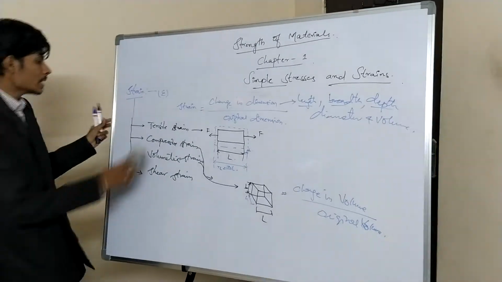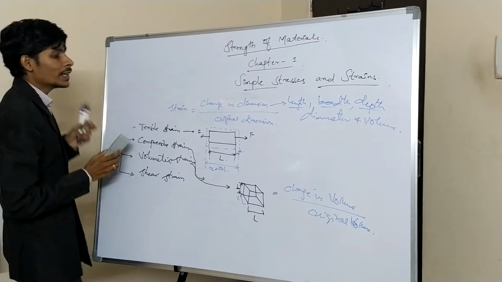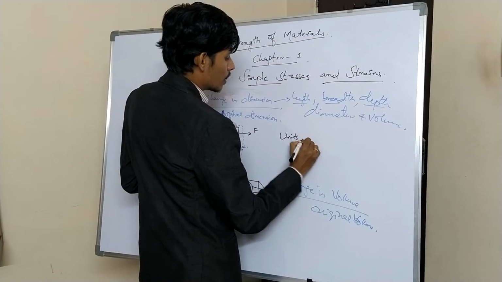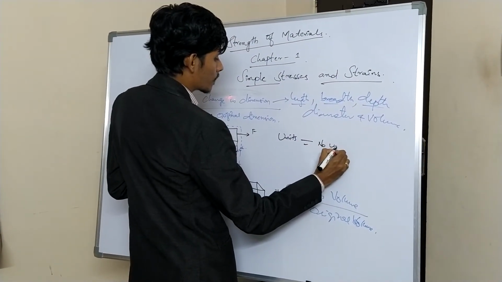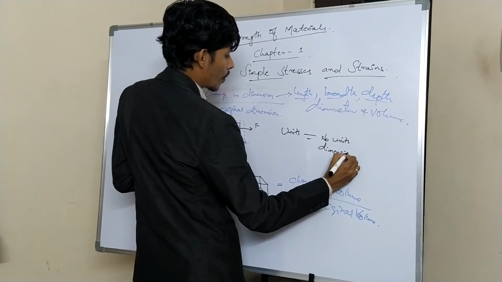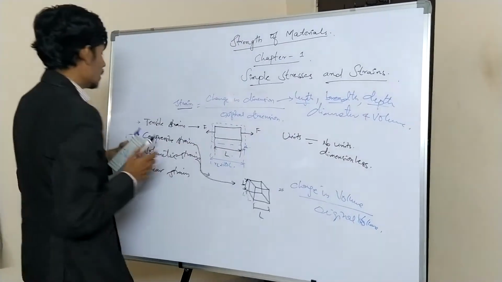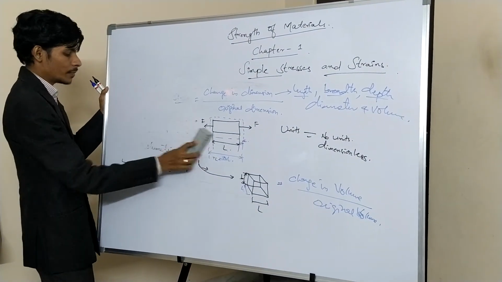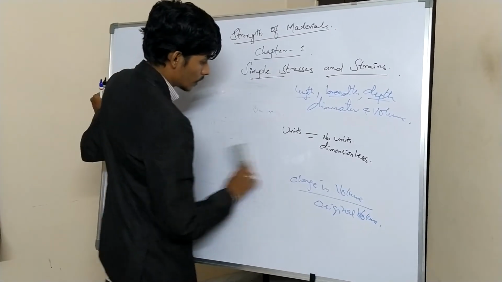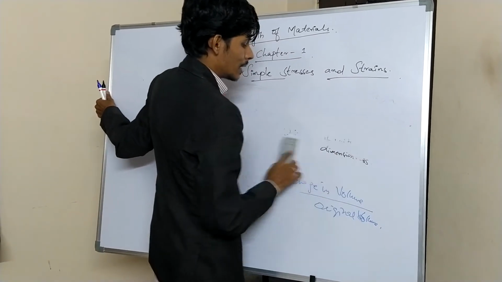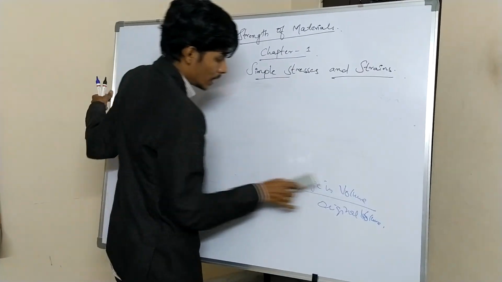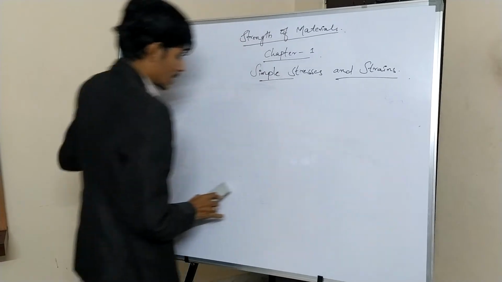Now these are the terms and terminologies. For units, strain has no units. It is dimensionless. Like stress, we have units as Newton per meter square, but for strain we do not have any units. Based on that, let us see one simple problem. Before that, we will discuss two terminologies. One is elasticity and another one is plasticity.